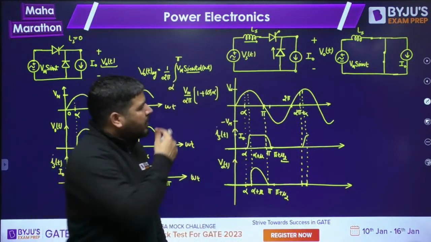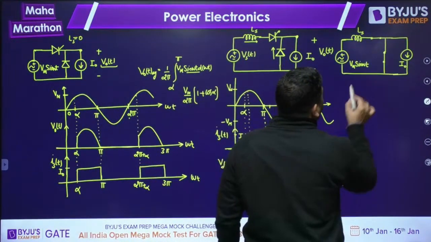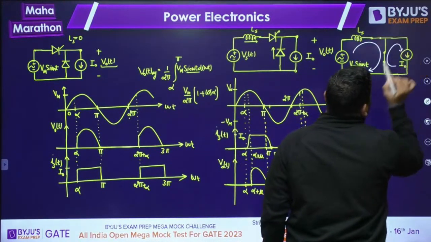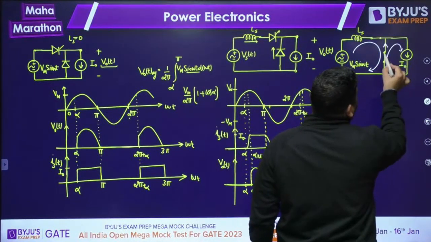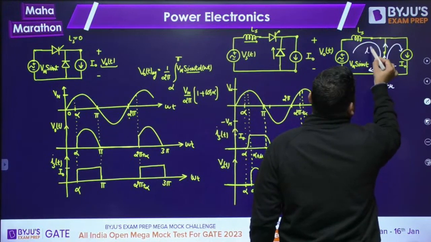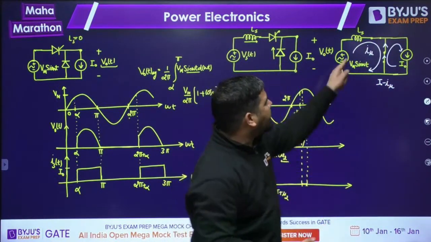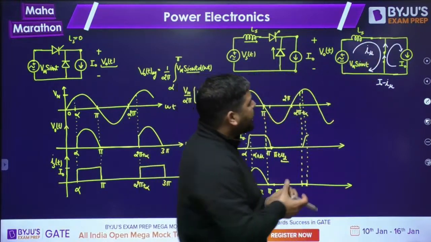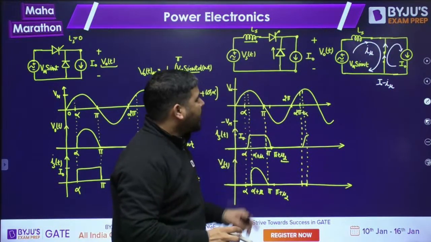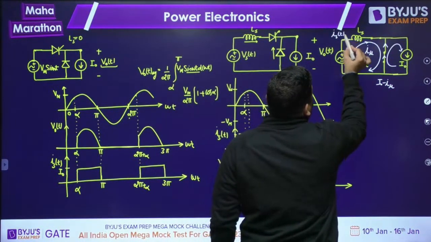Now tell me guys, what will happen during the overlapping period? There are two currents, one is this current and one is this current. So you can see that the net current in this diode is I naught minus I mu. This is I mu current. So this diode current will decrease and this current will increase. During the overlapping interval, this current will increase from 0 to I naught, because this I mu is the same as the supply current.